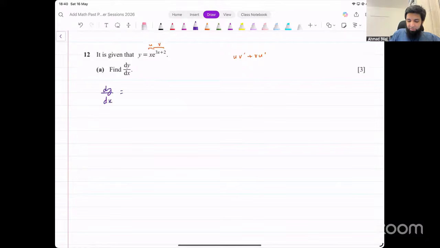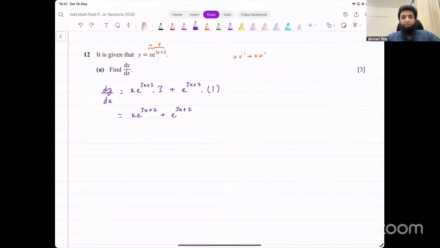U remains as it is, that means x remains as it is, into derivative of e raised to power 3x plus 2, that will be e raised to power 3x plus 2 as it is, into derivative of 3x plus 2, which is 3, plus vu dash, v as it is, that means e raised to power 3x plus 2 as it is, into derivative of x, which is 1. Simplify this, and that gives you x e raised to power 3x plus 2 plus e raised to power 3x plus 2. That's the derivative that we're getting in the first part of this function.